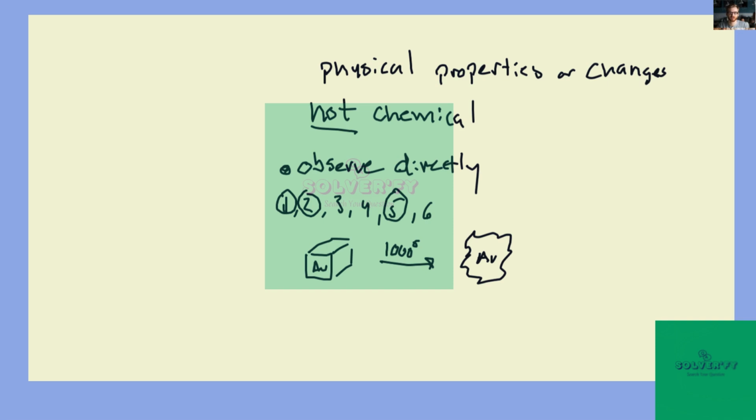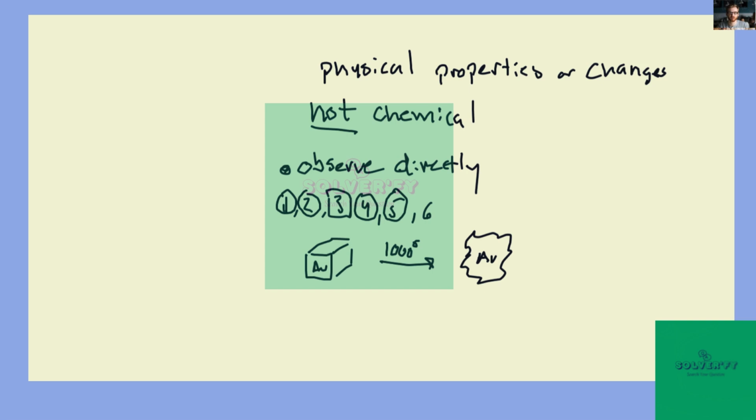And the same is true of melting point. If you heat something, you can see what temperature it melts at. You can observe that directly. You don't have to change the composition of gold in order to observe its melting point. It's a property of pure gold that it melts at some point. So melting point is a physical property, okay?